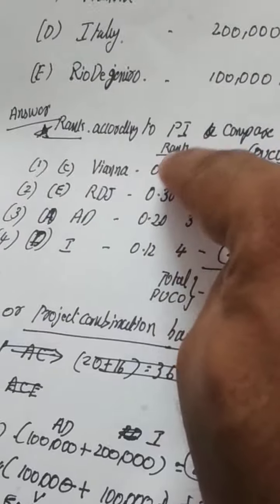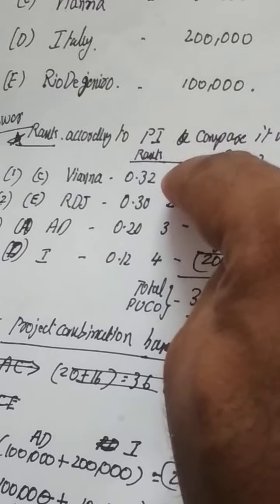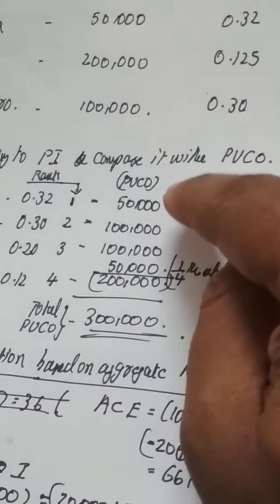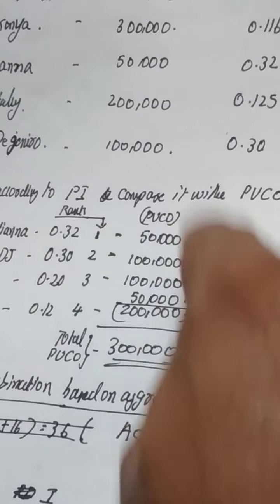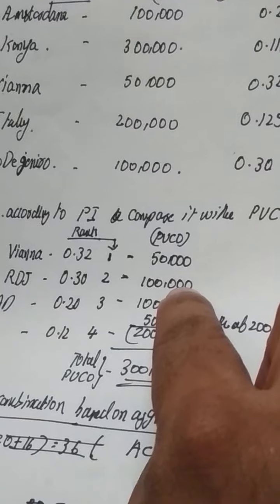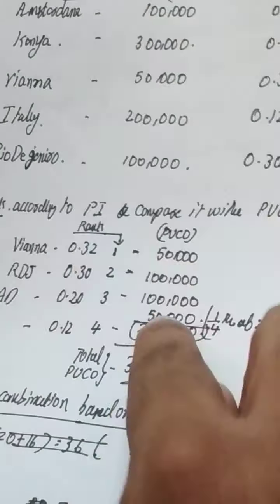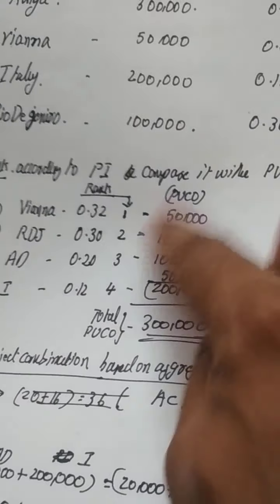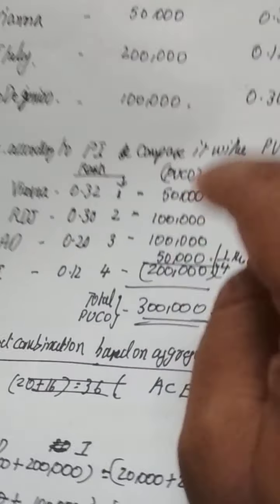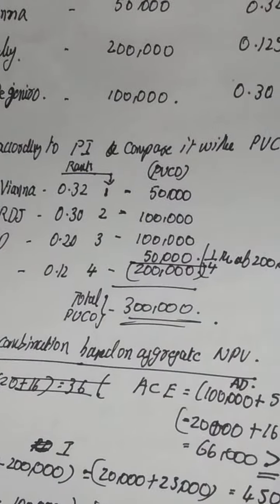So we rank according to the highest profitability index as 1, 2, 3, 4, and we write the investment, which is our project proposal cost. As Vienna is the first one, the project cost is 50,000. Rio de Janeiro is second, with a project cost of 1 lakh. Then Amsterdam is 1 lakh crores, and Italy is 2 lakh crores. When we take these 4 projects, we do not take the 5th project. When we took the 4 projects, our fund got limited. We have only 3 lakh crores.